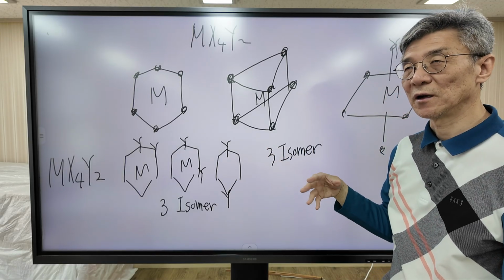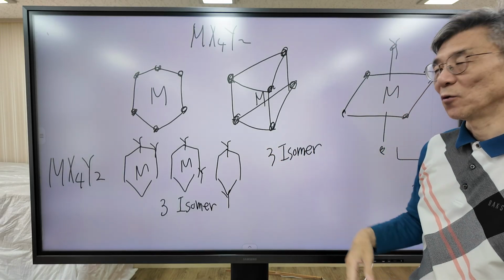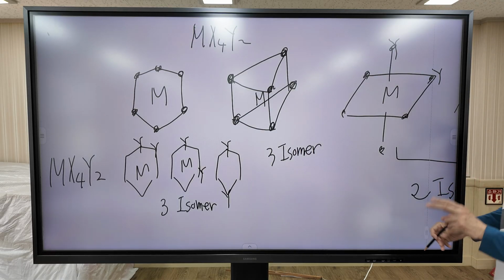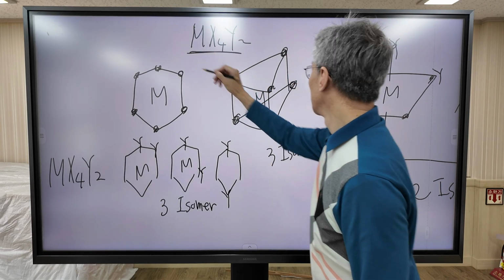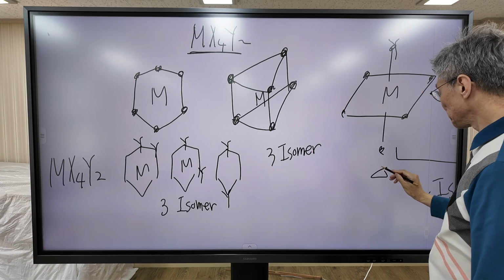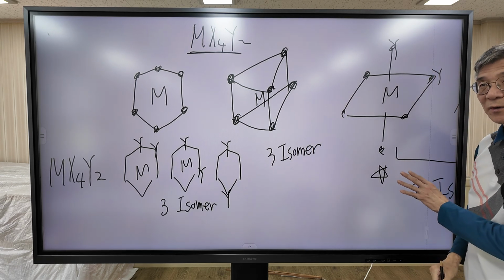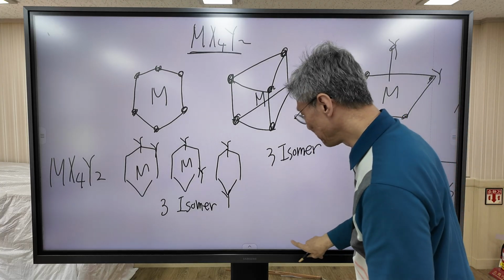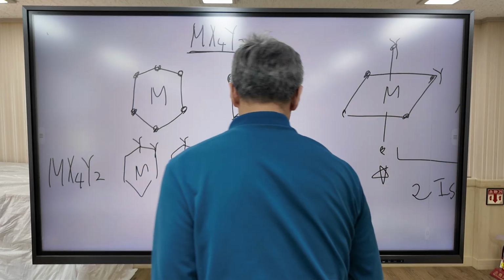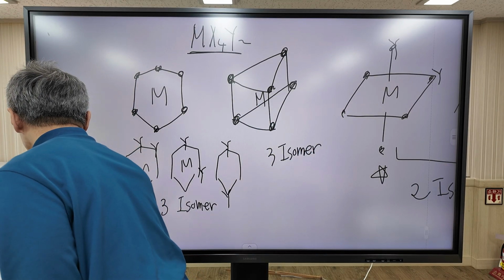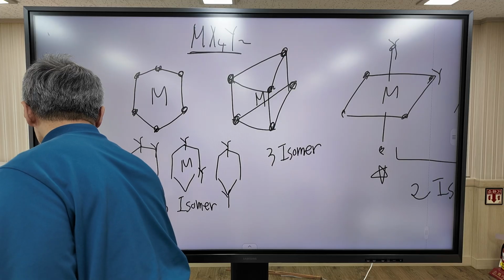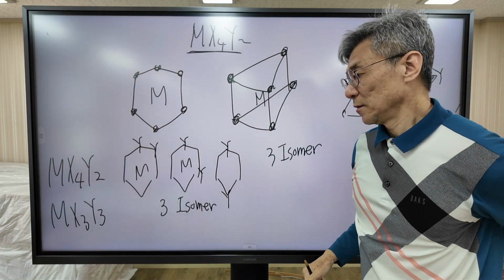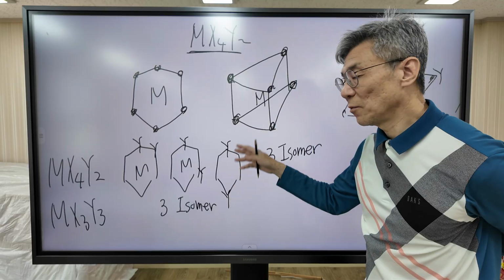According to experimental observation, they found that only 2 isomers were found. It means that this molecule assumes an octahedral structure, because only 2 isomers were found. So similarly, when the molecular formula is MX3Y3, you can also count the number of possible isomers.